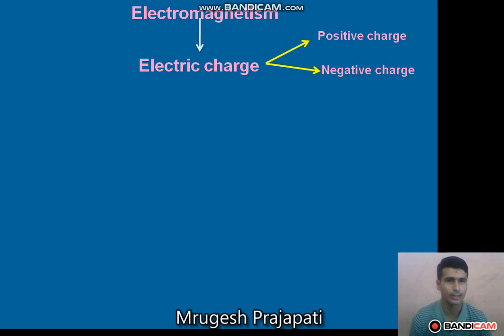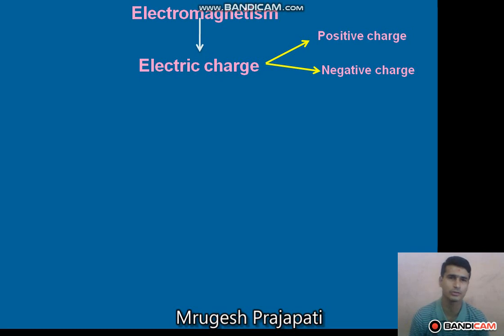The proton is a positively charged particle, the electron is a negatively charged particle, and protons and electrons lie in the atom. An atom is the basic element of any matter. So electric charge is a fundamental property of matter, and matter is made up of molecules and atoms, and in atoms we get the electron, proton, and neutron.